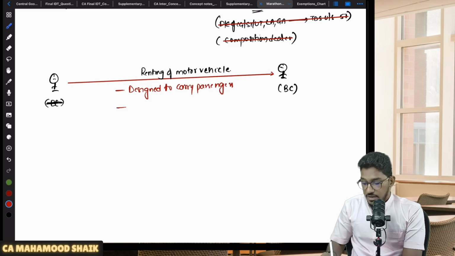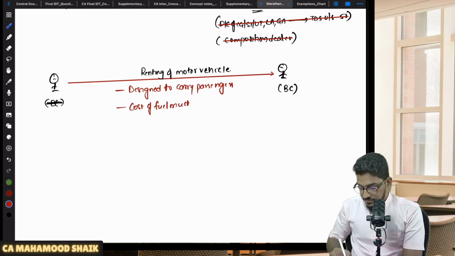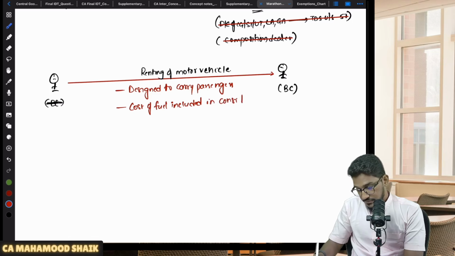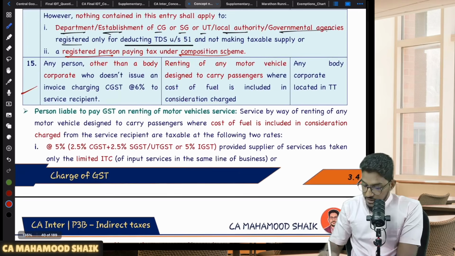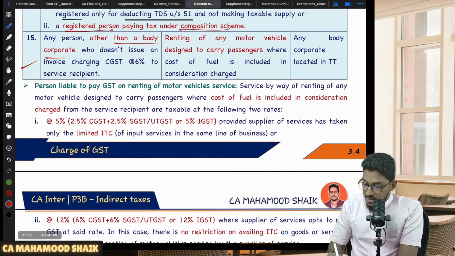Okay. Then cost of fuel must be included in the consideration. Let me put it this way. Cost of fuel must be included in consideration. And the supplier should not have charged the GST amounting to, and one more thing they say here. The supplier should be other than body corporate and the recipient should be body corporate.